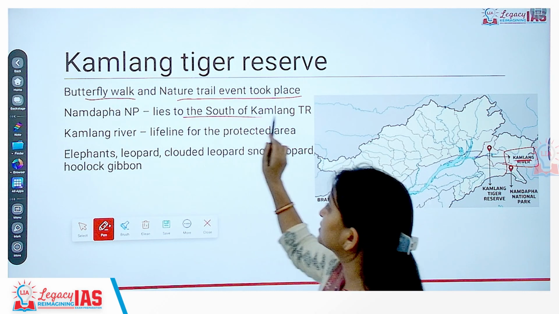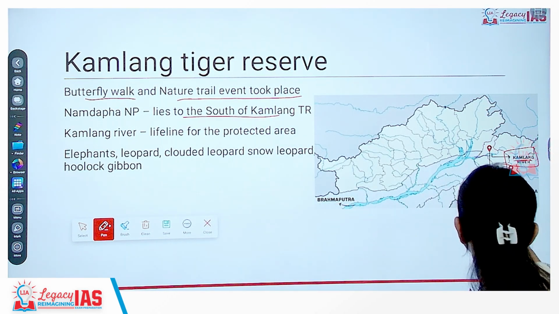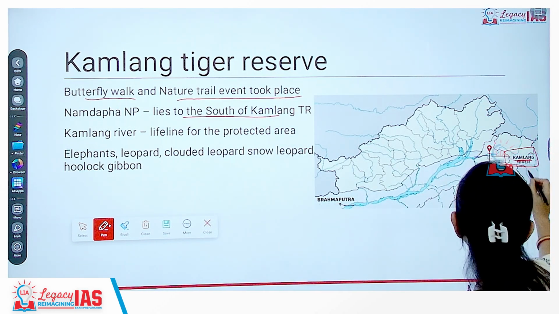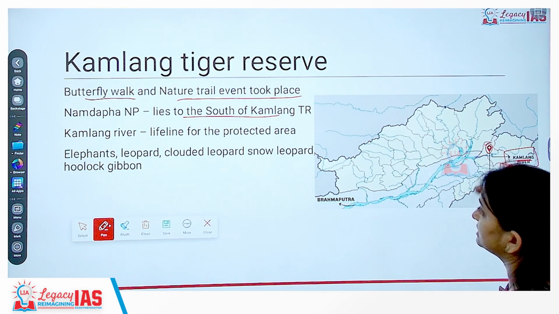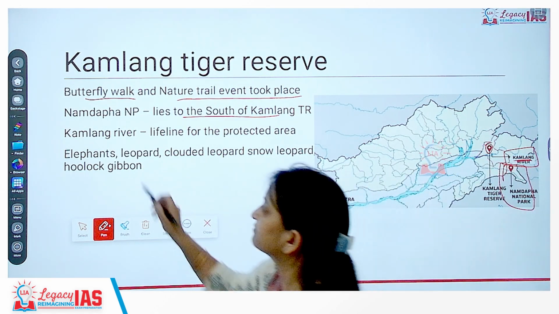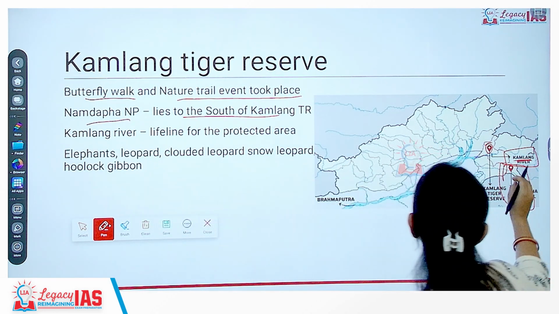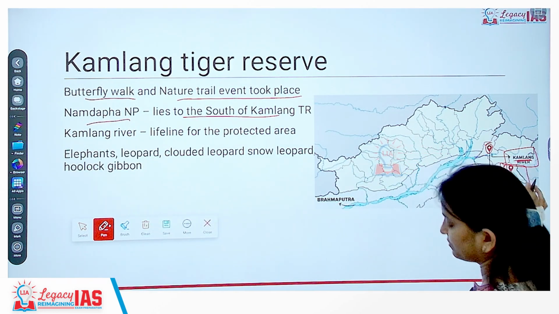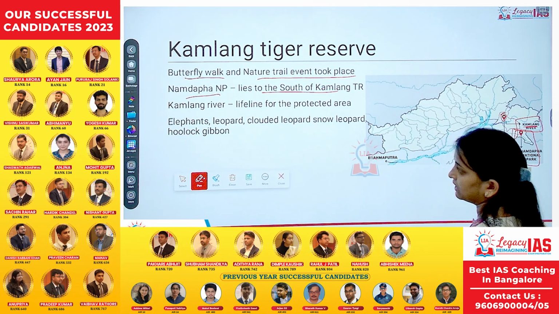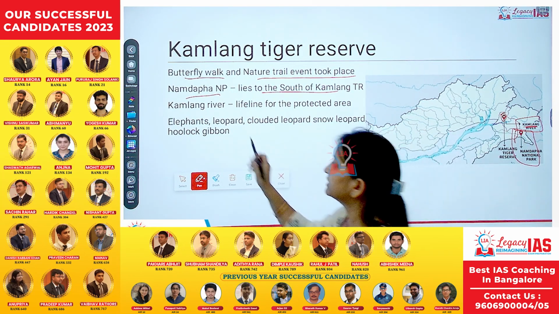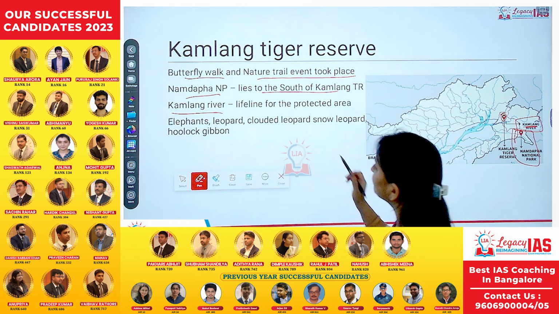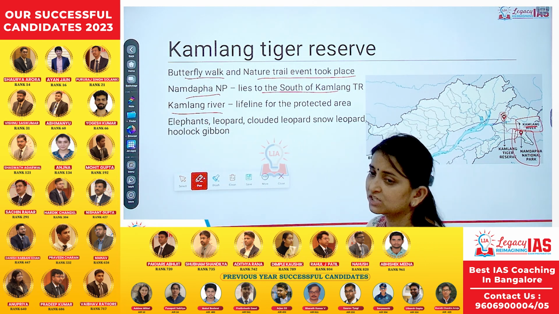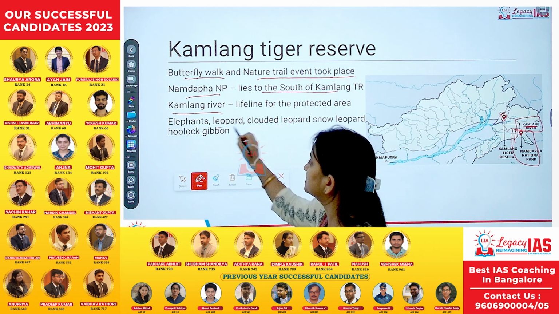Namdapha National Park lies to the south of Kamling Tiger Reserve. So this is the location of Namdapha National Park. This is the location of Kamling Tiger Reserve. Namdapha National Park, we know, is almost sitting at the boundary between Arunachal Pradesh from the Indian side, China as well as Myanmar. The water body that supports this protected area is the Kamling River, which is the lifeline of this protected area. But what other species do we get here? Elephants, leopards.